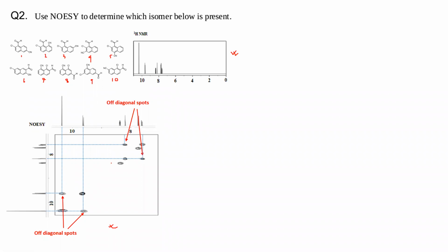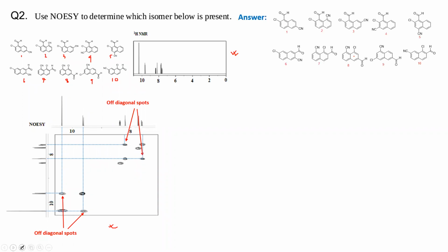Now, to solve this problem, you have to carefully notice the proton NMR first. By looking at the proton NMR, you can eliminate many of these compounds. Then you can move to NOESY to find out which one will be the correct structure based on the selected compounds. So let us first look at the proton NMR.